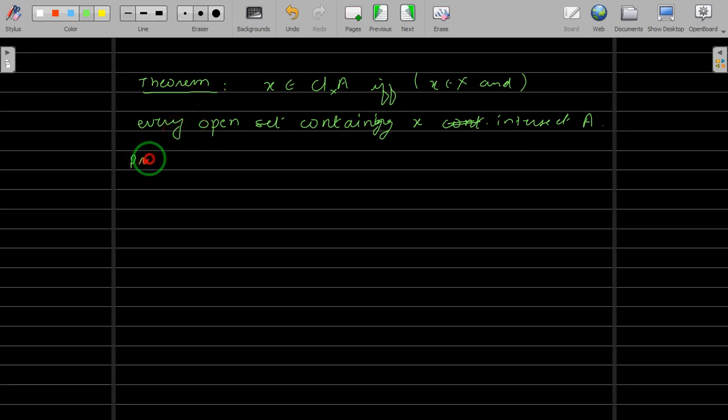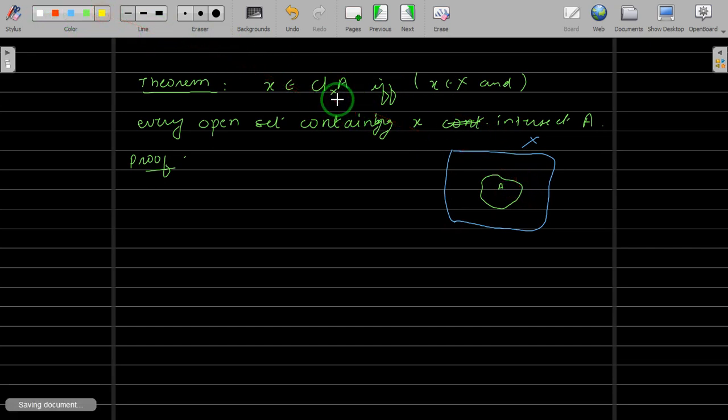So, proof. The situation over here is you have a whole space, say X, and in the space you have a set A, and then you have the closure of A. That means the closure of A is nothing but the intersection of all those subsets of X which are closed in X and which contain A. So let me take two more.